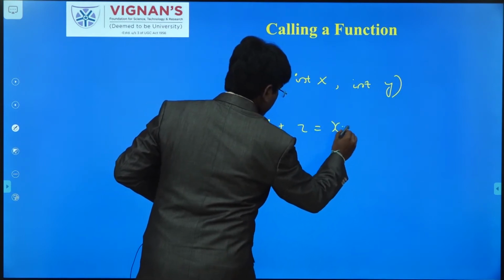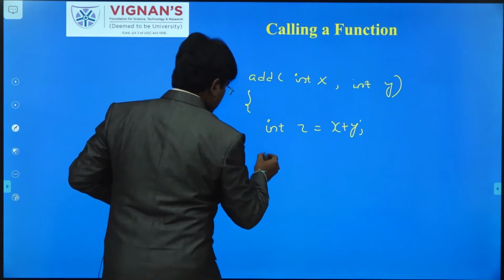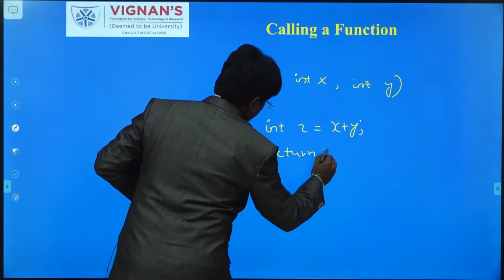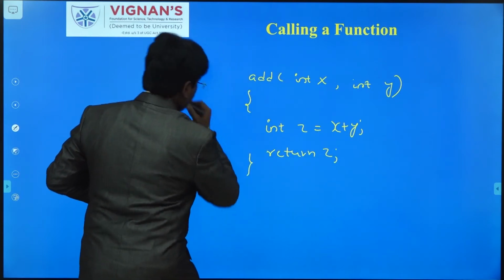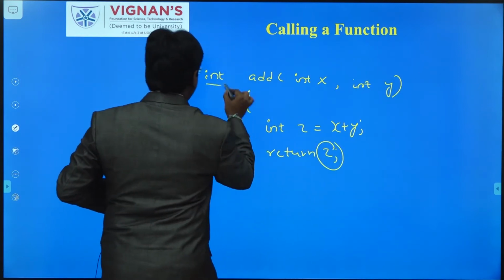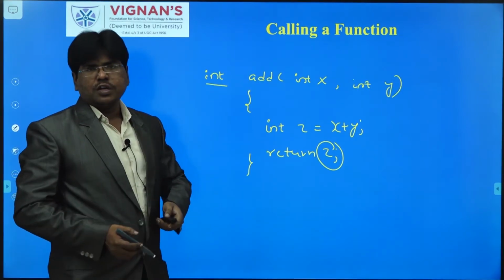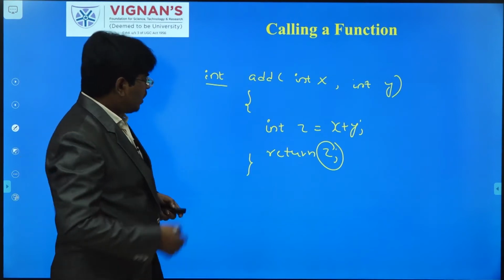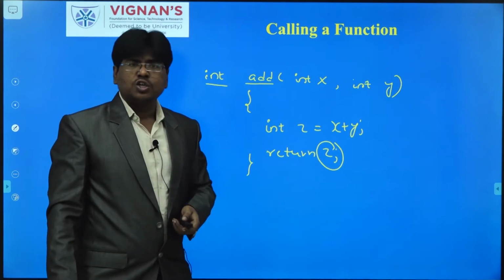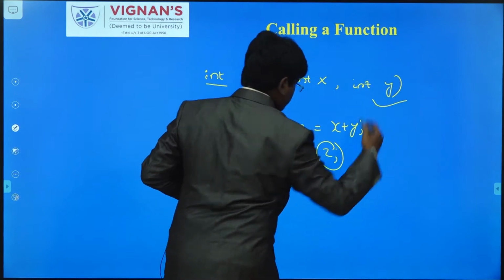I am going to add two numbers and store the value into z, and if I want to return z, you can return it with the help of the keyword return. Here I am returning z, the type is integer, that's why I have declared the return type as integer. This is a small example of the function add. The functionality of this function is addition of two integers. Okay, we have defined this function.